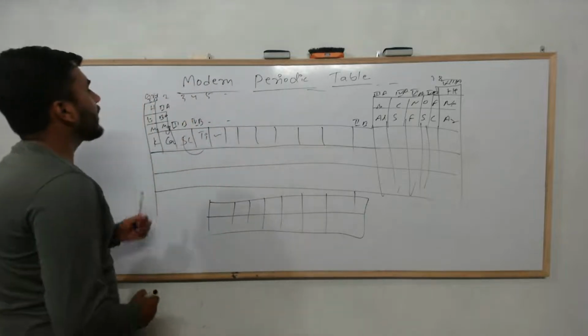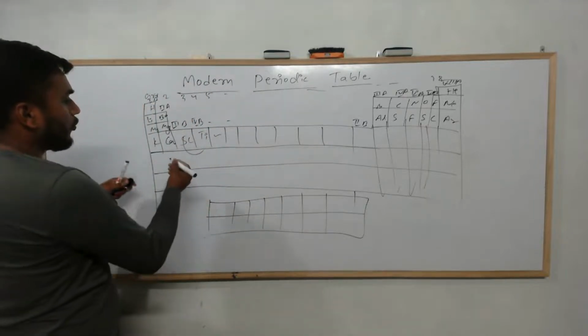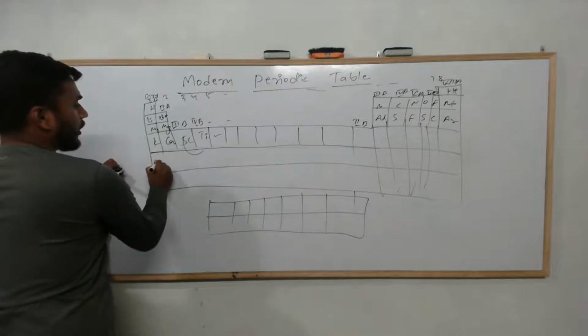And he gave different name to different group as well. Group 1, this is group 1, this was called as alkali.